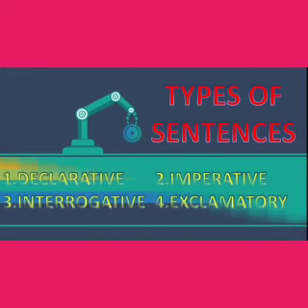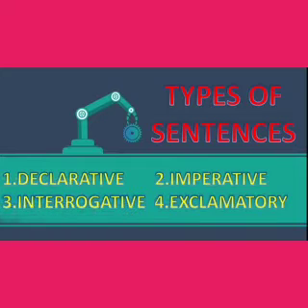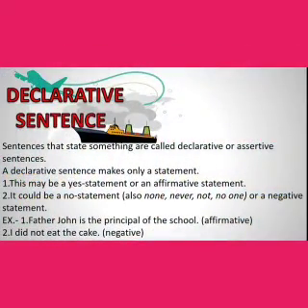Listen carefully. There are 4 types of sentences. The first one is declarative sentence, second is imperative sentence, third is interrogative sentence, and the last one is exclamatory sentence. Okay, children, these are the 4 types of sentences. Look at the definition of declarative sentences. Sentences that state something are called a declarative or assertive sentence.